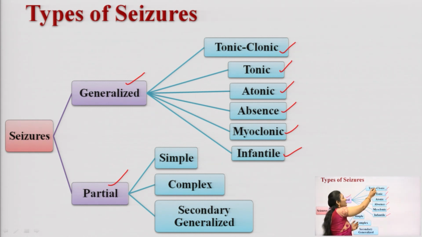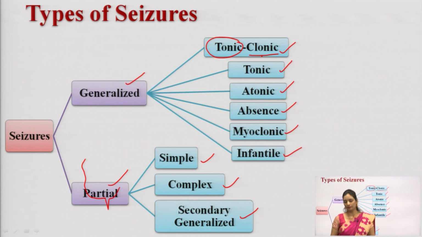If the person has tonic, the person will become rigid. Tonic represents the person having a rigid position, right? And what is meant by clonic? Uncontrolled jerking. If you see a person having uncontrolled jerking, then you can term it a clonic seizure. Okay? We will discuss the seizures one by one in detail in the next slides. And partial seizures are further classified into simple, complex and secondary generalized seizures.